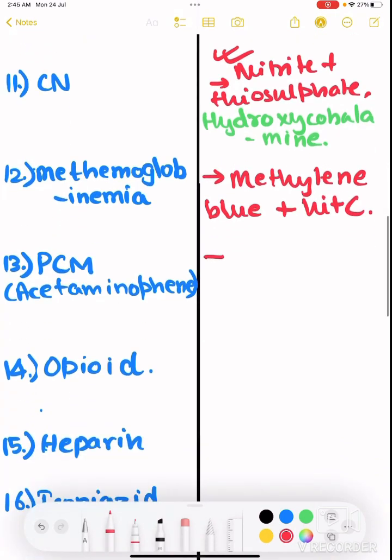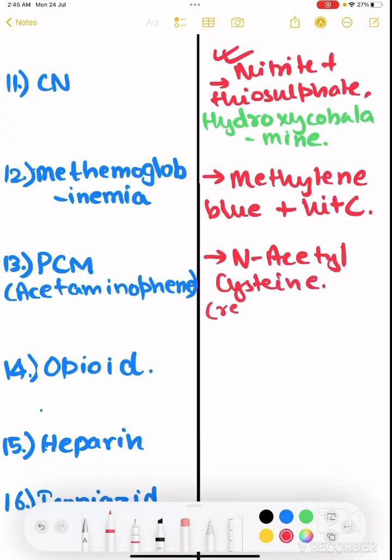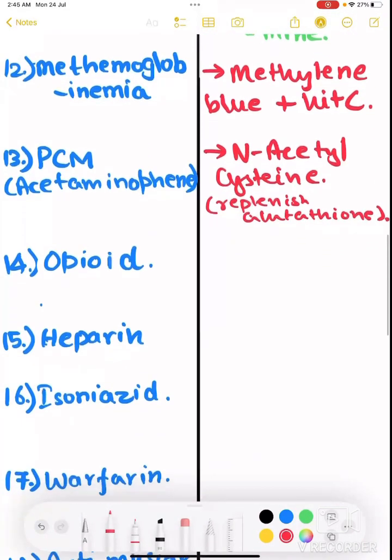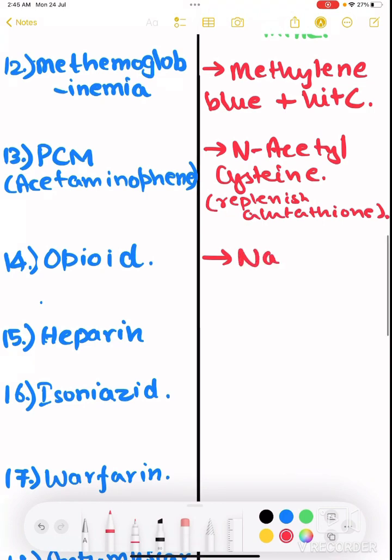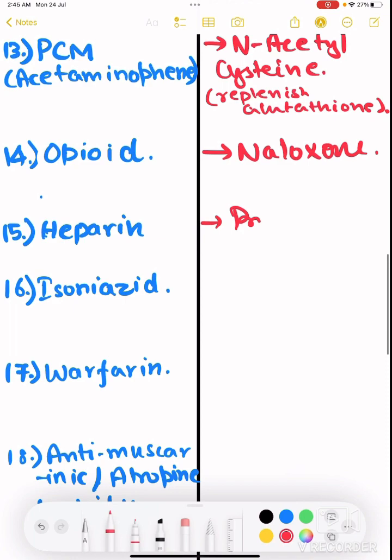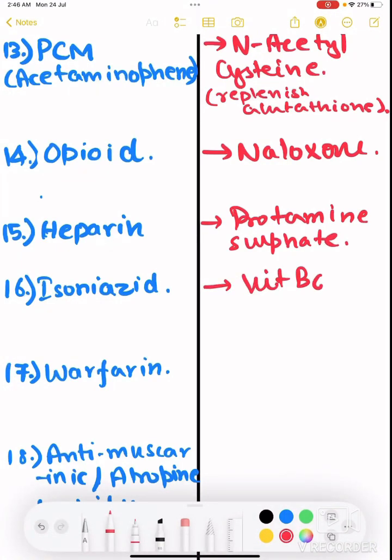For paracetamol, you must be knowing it. It is N-acetylcysteine. Why? It replenishes glutathione. Then opioids, naloxone, right? For heparin, it is protamine sulfate. For isoniazid, it is vitamin B6, that is pyridoxine.